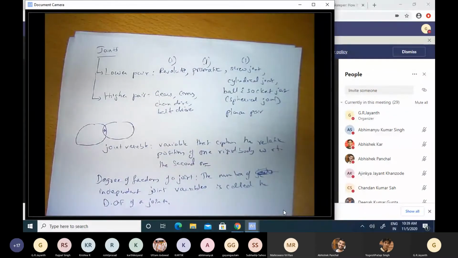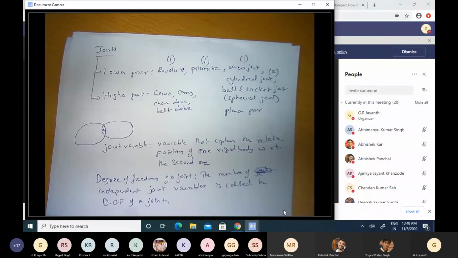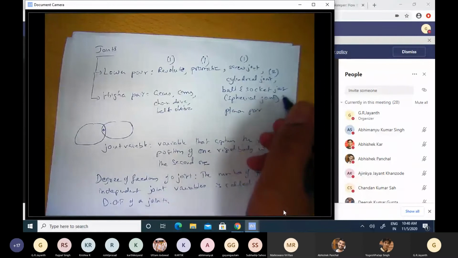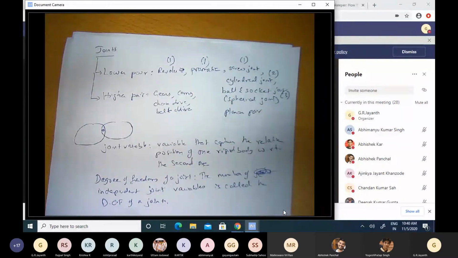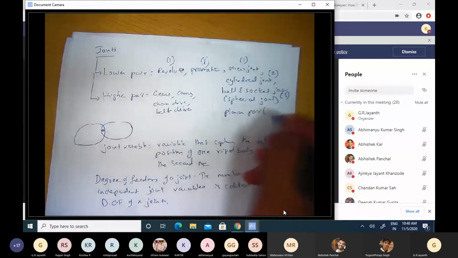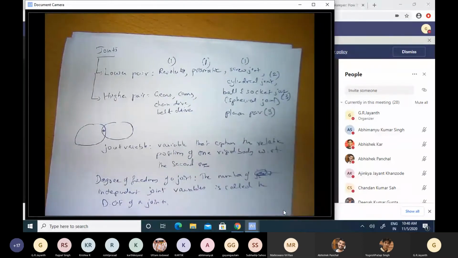Okay. Cylindrical joint, on the other hand, enables independent rotation as well as displacement along the axis. So the degrees of freedom are two. Ball and socket joint, as I said, I think it allows for rotation about 3 axes. So I'll just put 3 here. I'm not 100% sure of that. The planar pair, again 3, because it allows for changes in position along x and y and rotation about the z axis. So any motion in a plane is permitted. Okay.